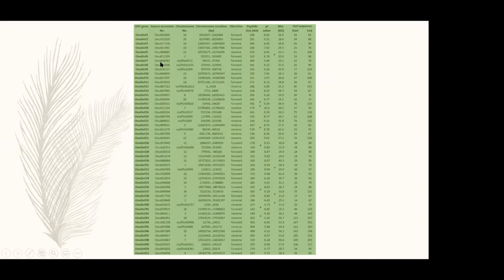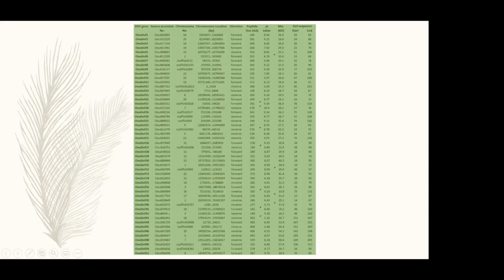Then source accession number. Source accession numbers are basically the gene identification. You can never change an accession number in your research or anything, because it's a gene identity. Then the chromosome number on which each DOF gene is located, then its location on that chromosome, then its direction, either forward or reverse, then the size of the protein, pI value, and lastly, the DOF sequence.